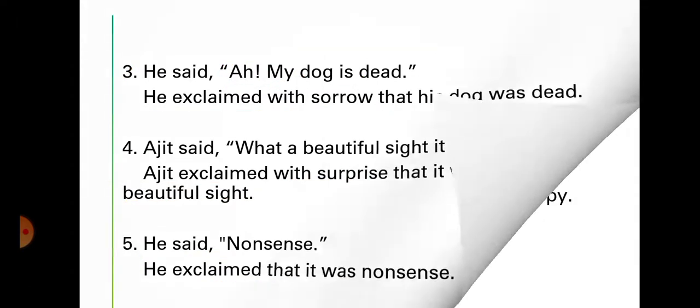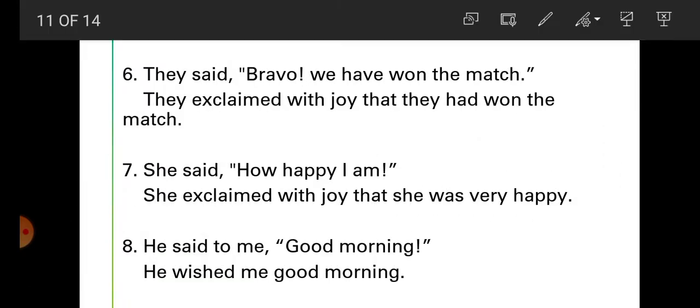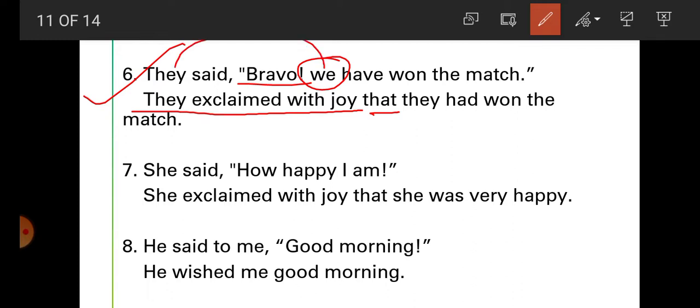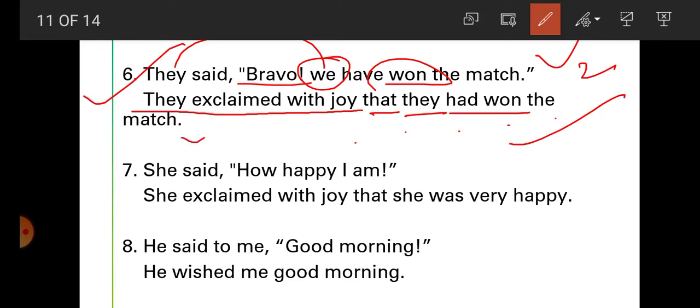Now next example, students. Example number 6. They said, "Bravo, we have won the match." What does "bravo" indicate? Again praise and joy. So we can write here, they exclaimed with joy that. Now "we" is first person, so according to the subject, what is the subject here? "They". So write "they" here. "Won", V2, changes into "had" plus V3. So "had won the match". They exclaimed with joy that they had won the match.